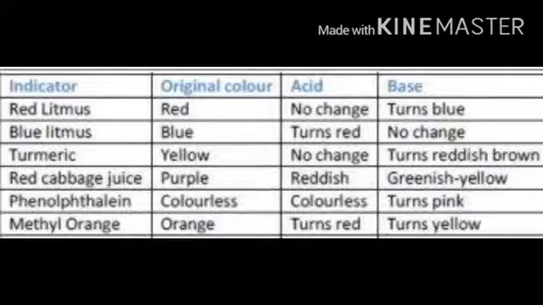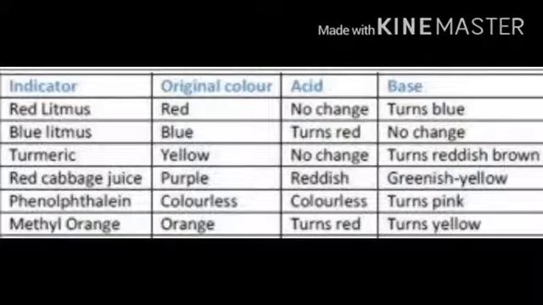The indicators used to identify an acid or a base are also called acid-base indicators. An indicator may be defined as follows: a substance that changes its color when added to an acid or a base is called an acid-base indicator, or simply an indicator.